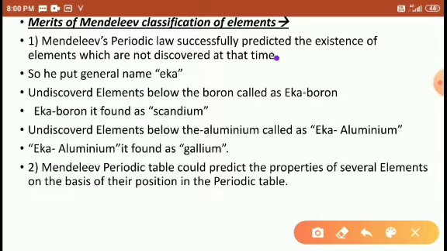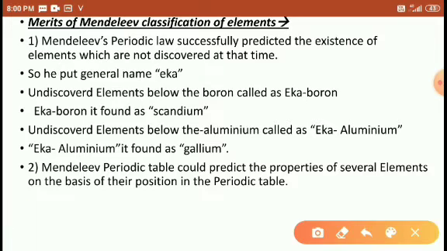So at that time, he put the general name Eka. An undiscovered element below boron he called Eka boron. It is found as scandium, that is, his prediction is correct. An undiscovered element below aluminum, called Eka aluminum, was in future found as gallium. His prediction here is also correct.